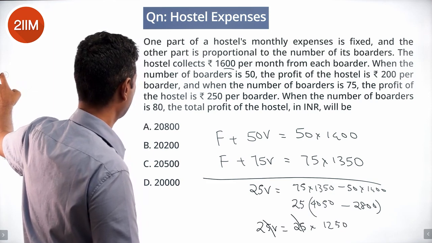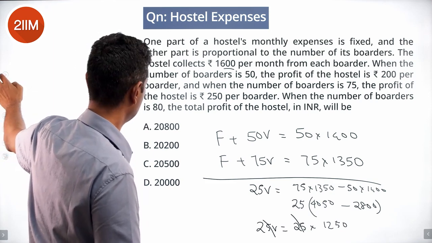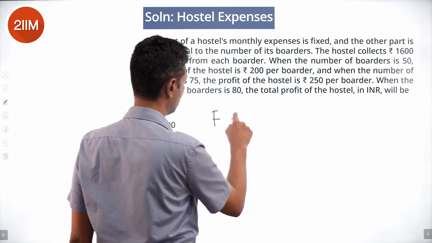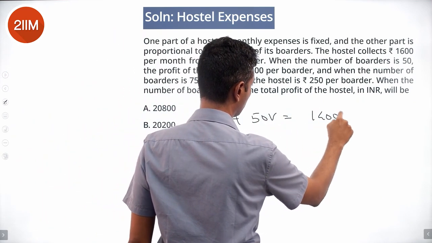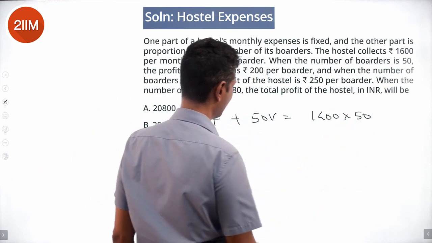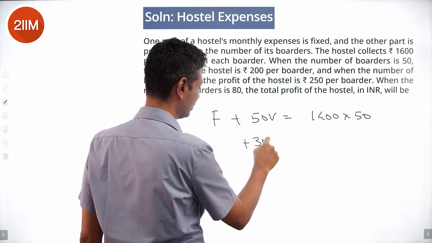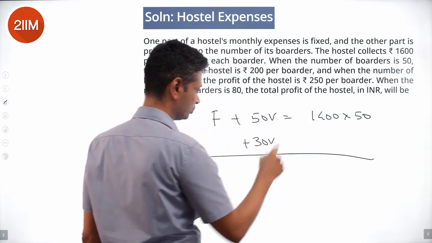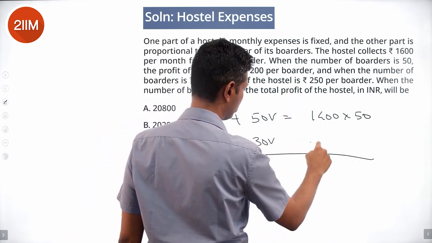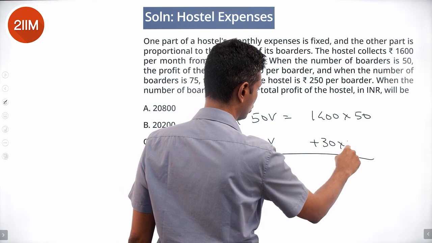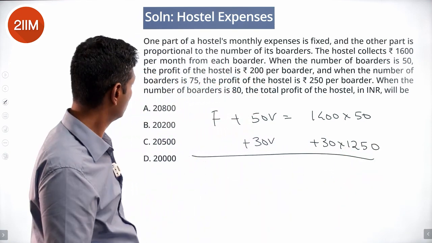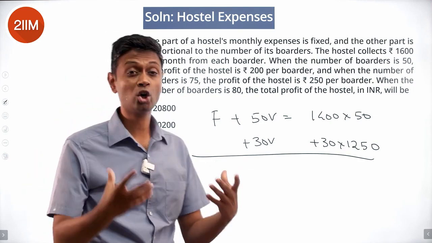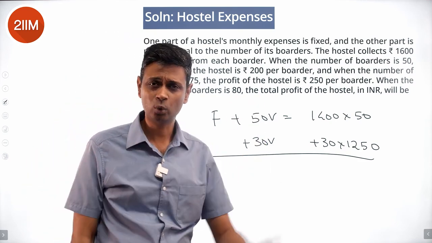Now we want to do for 80. What is F plus 80V? F plus 50V is 1400 into 50. Add another 30V, we are through. So this number should be plus 30 times 1250. Whatever this number turns out to be, that will be the total cost they have, subtracted from the total revenues they have.